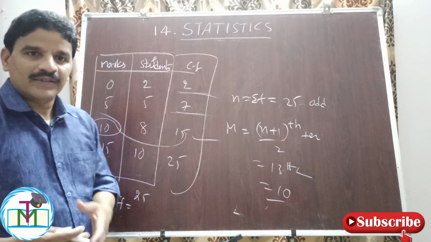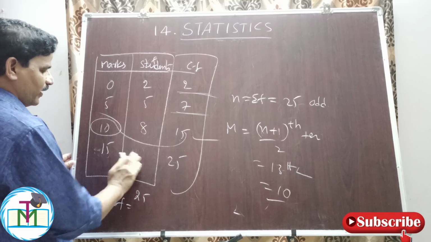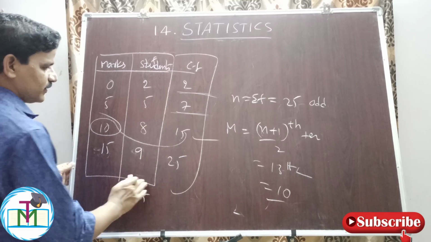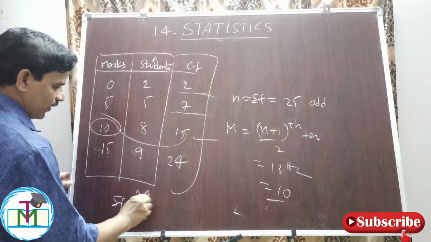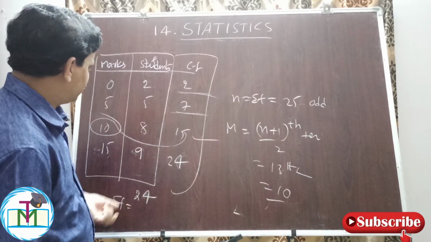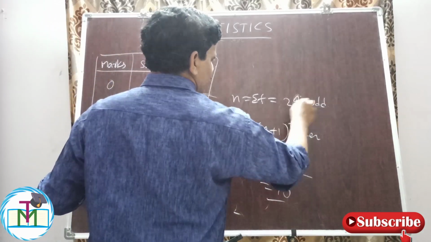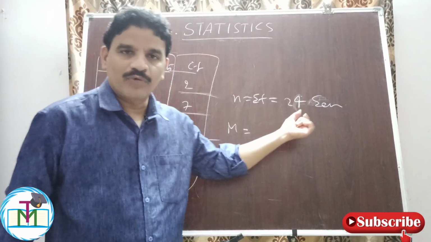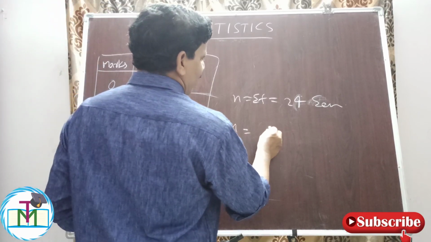If n is even, the formula is the same as given in raw data. Let us see. For example, if 9 more students join, 15 plus 9, it is what? 24 students. So in the class there are 24 students. Therefore 24 is what? Even. Then now the formula of median is the average of what?